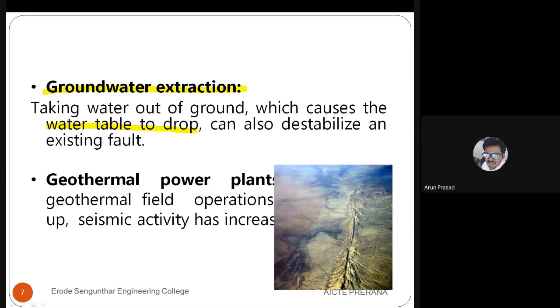Next, geothermal power plants. So many power stations are either producing electricity or carrying out other operations. Due to those operations, they will be conducting huge tests, and they will also be constructing huge structures in those power plants. Those structures will not be available anywhere else.